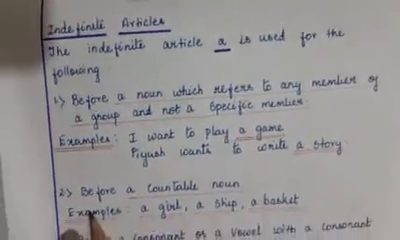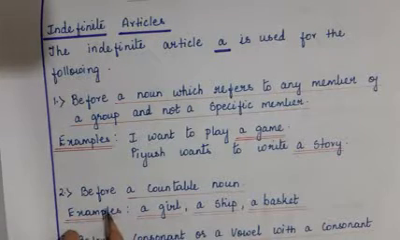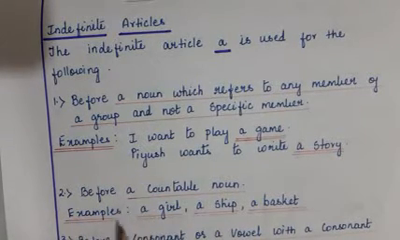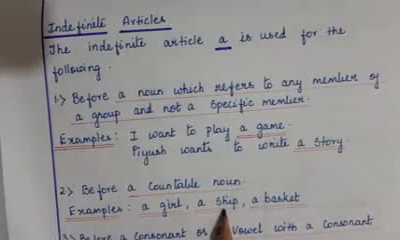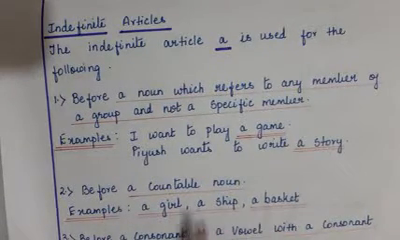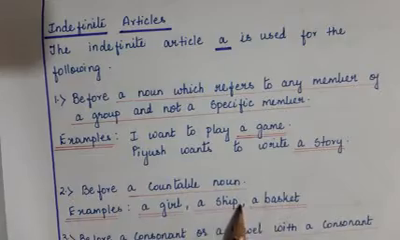Now let us see one more case. A is used before a countable noun. Examples: a girl, a ship, a basket. I hope you all understood this case.